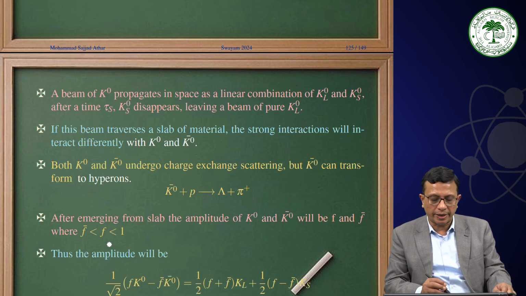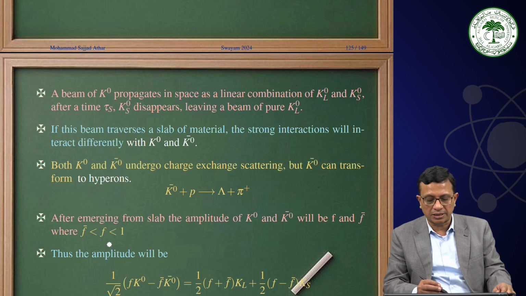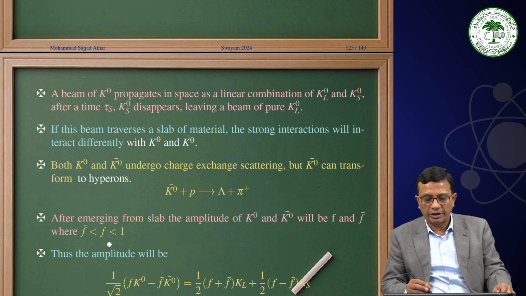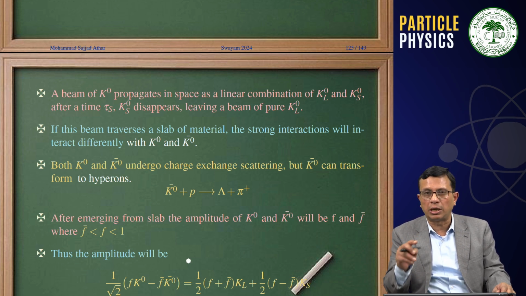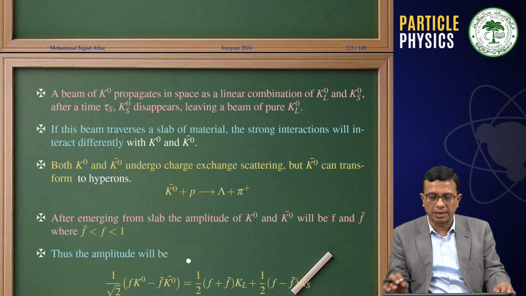Now that is what we are writing. The amplitude will be, with a proper normalization factor, F K0 minus F bar K0 bar, or we can write the sum and the difference as 1 by 2 (F plus F bar) KL plus 1 by 2 (F minus F bar) KS. Remember, we can write K0 as 1 by root 2 (KL0 plus KS0), and similarly for K0 bar.